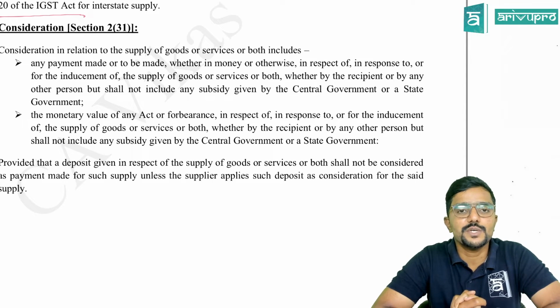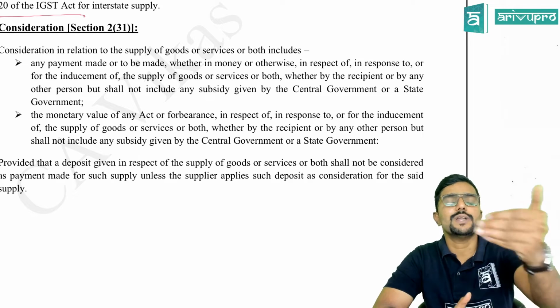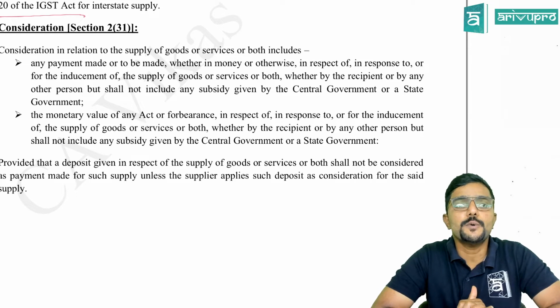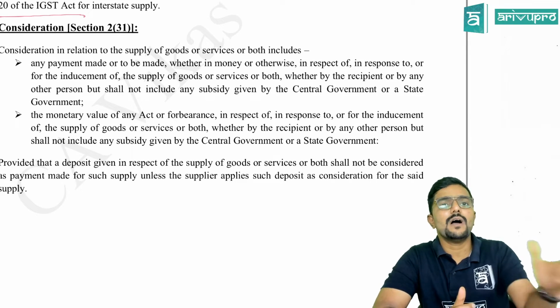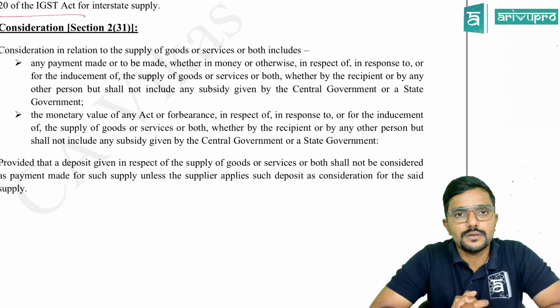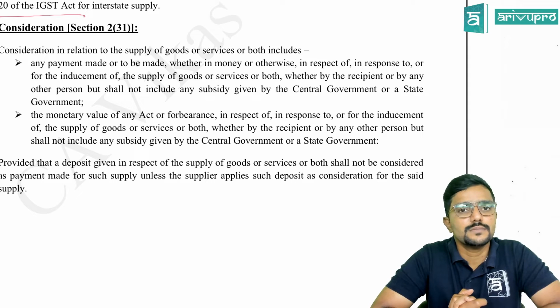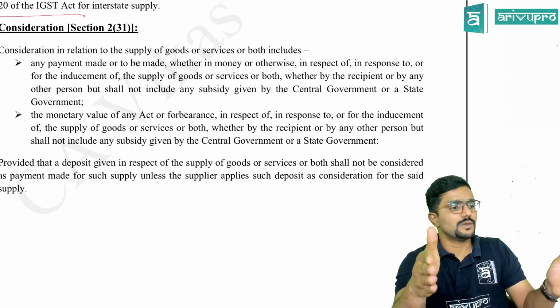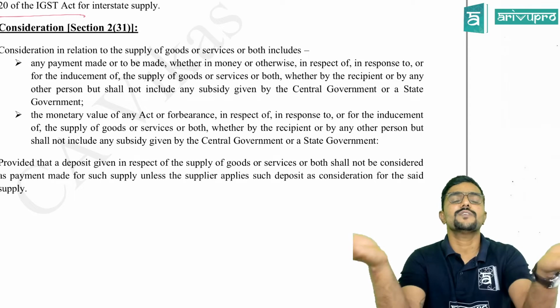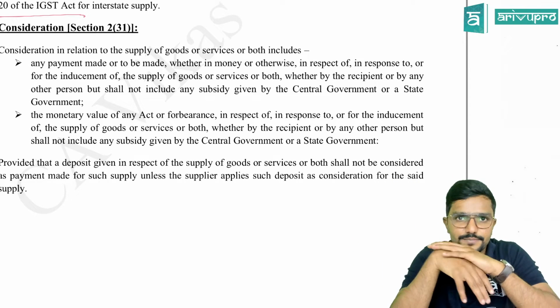I will pay you something called a non-compete fee, which is 1 lakh rupees. So your boss is paying you 1 lakh rupees. For what? Not to do something, that is not to practice in this area or in this location. So you have agreed not to do something for which he is paying you 1 lakh. So that is also consideration. So there is consideration flowing from both angles.